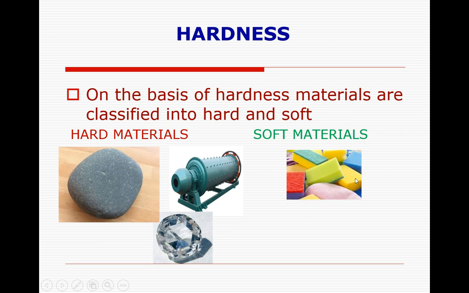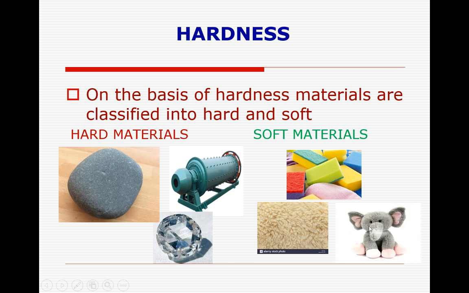Now let us see the soft materials. Can you see the soft material? Sponge. Sponge is a soft material. We can compress it. Next, wool. This wool we have studied in the previous lesson, right? So this is also soft, or we can say the fabric, wool fabric. Next one is a doll.